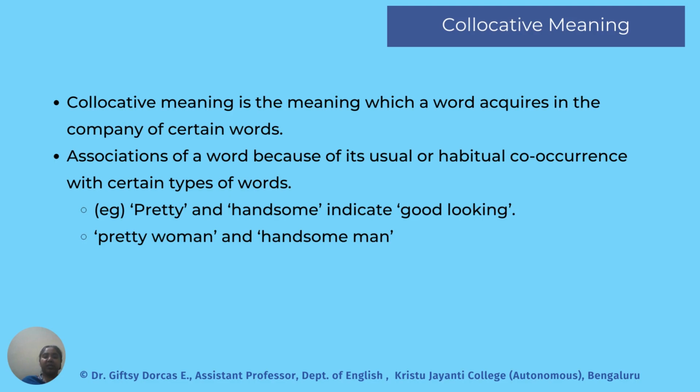Collocative meaning is the meaning which a word acquires in the company of certain words. So there is this association with words. For example, when you think of certain words, you associate them with particular things. Take pretty and handsome. Both words indicate somebody who is good looking, and these terms are also gender specific. Pretty is usually used with reference to women, and handsome is used in the context of men. So collocative meaning is the meaning which a word acquires in the company of certain words.